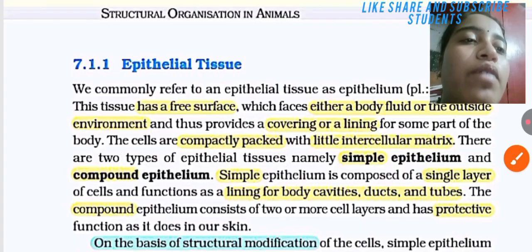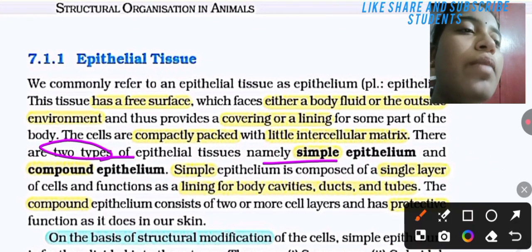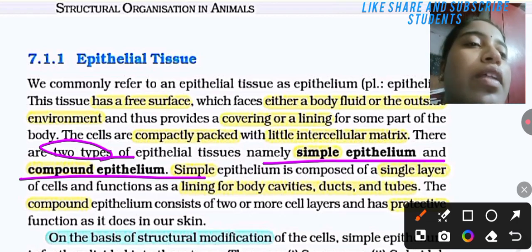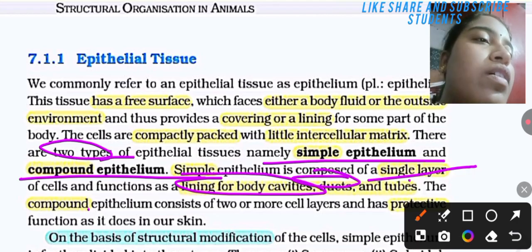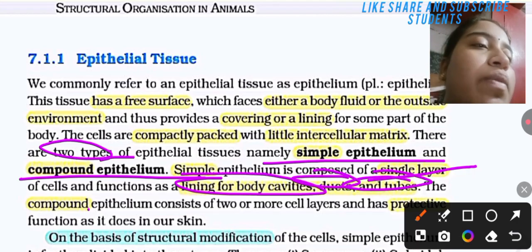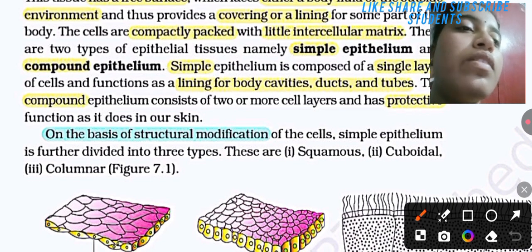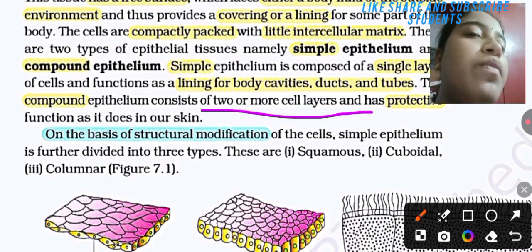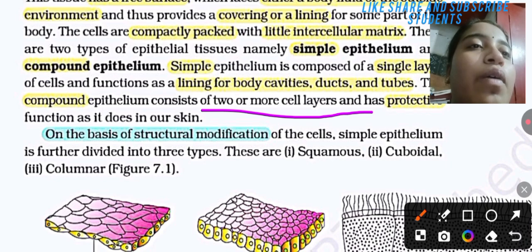There are 2 types of epithelial tissue, namely simple epithelium and compound epithelium. The simple epithelium is composed of a single layer of cells and functions as a lining for body cavities, ducts, and tubes. The compound epithelium consists of 2 or more cell layers and has a protective function, as it does in our skin.